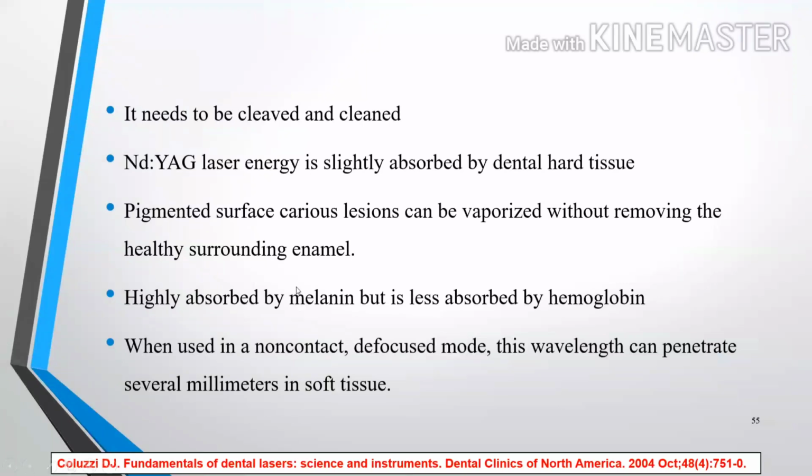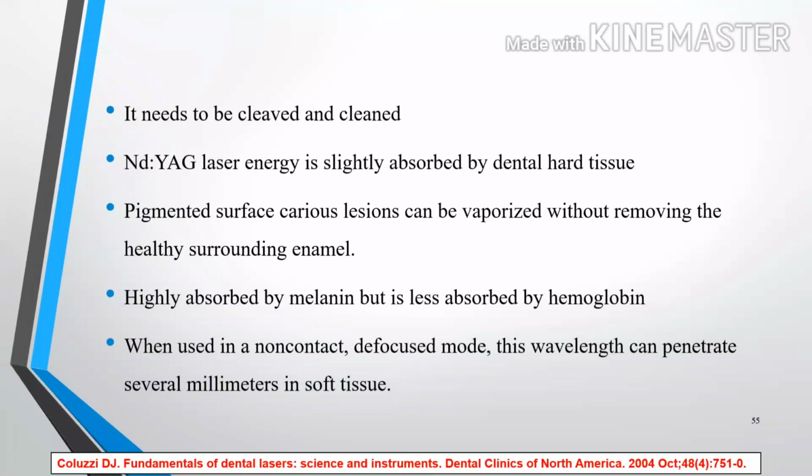The fiber needs to be cleaved and cleaned, because as time goes on it becomes less effective. Nd:YAG laser energy is slightly absorbed by the dental hard tissue. The pigmented surface of a carious lesion can be vaporized without removing healthy surrounding enamel.